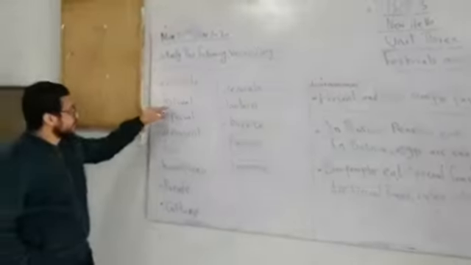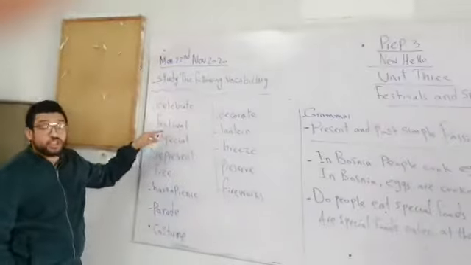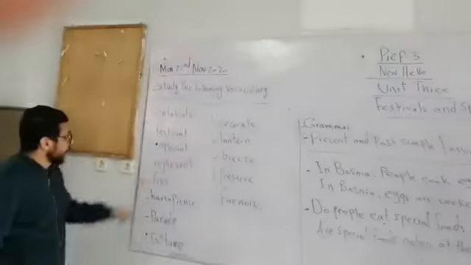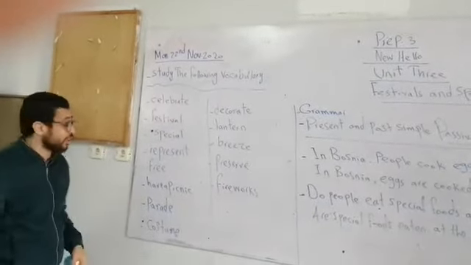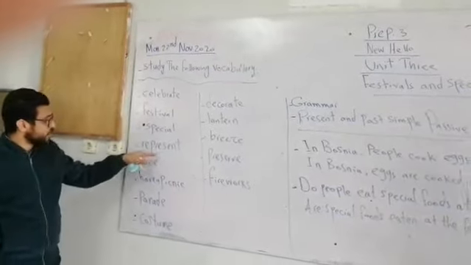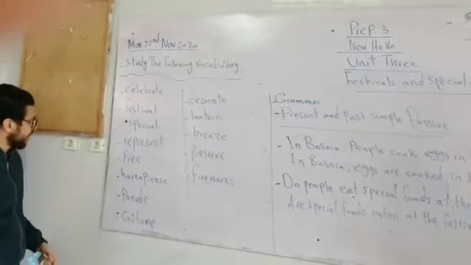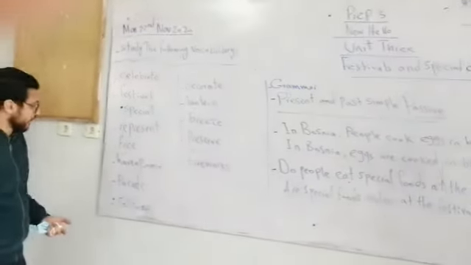We have festivals, that's an important day or a special event in which people enjoy some activities, and we have special, which is better or more important than usual, and we have represent, which is a sign for something. Free is something which you don't have to pay money for.